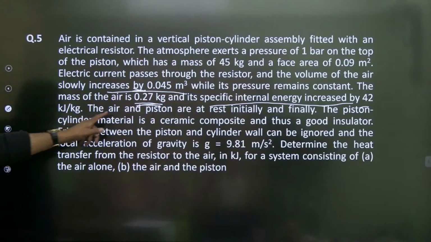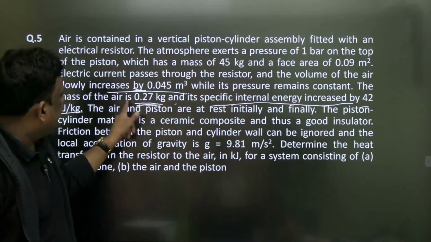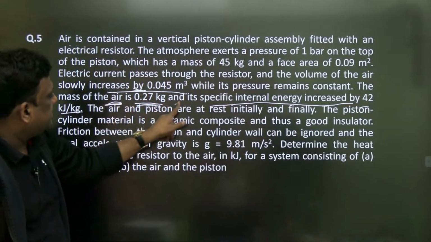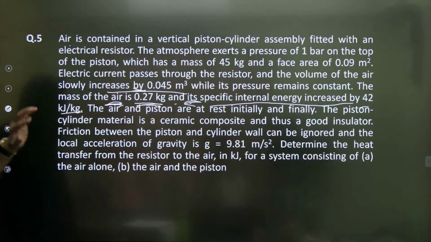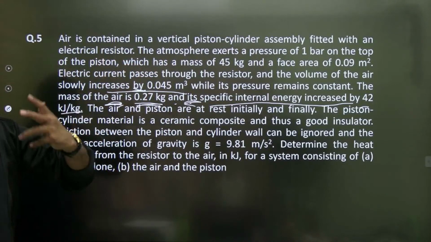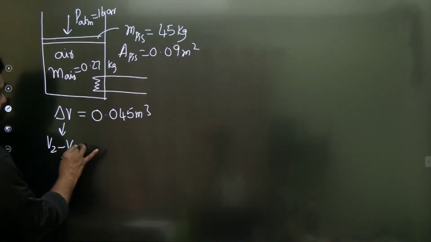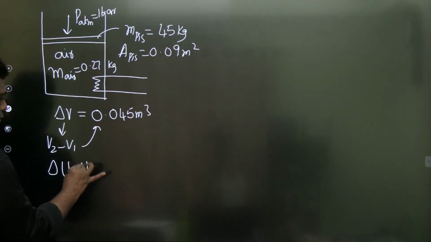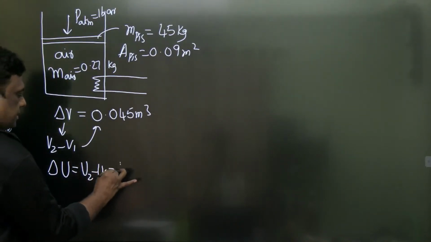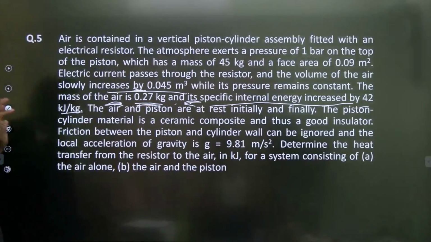And he also said the internal energy of air increases by 42. Again, he did not say increases to, increases by means the change is given. So the internal energy change delta U, that is U2 minus U1 or U final minus U initial, is given by 42 kilojoule. Specific is given, is it 42?